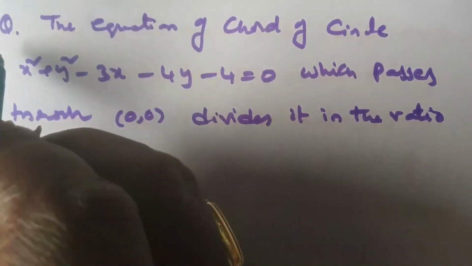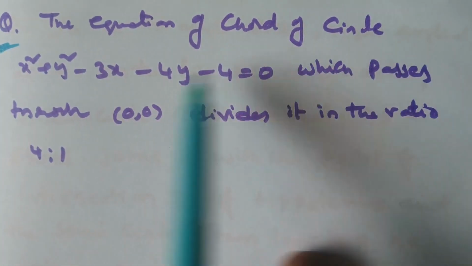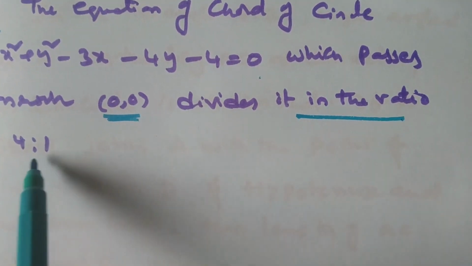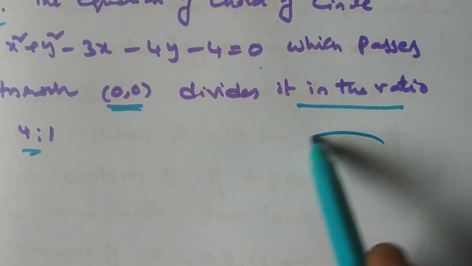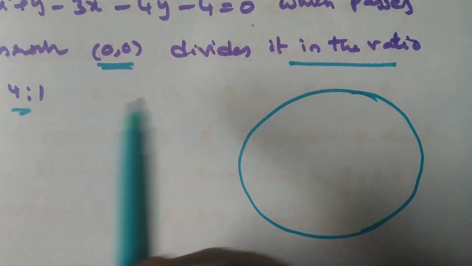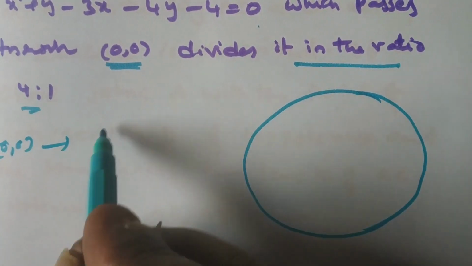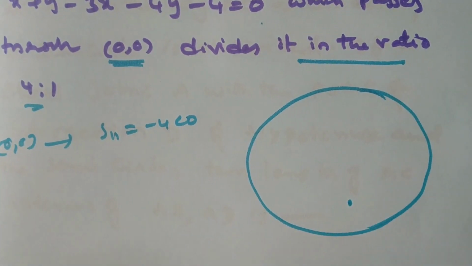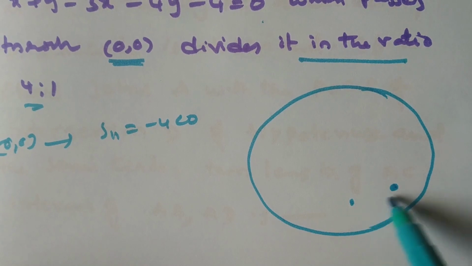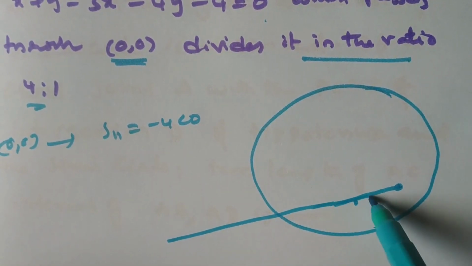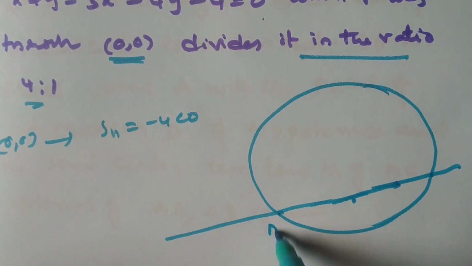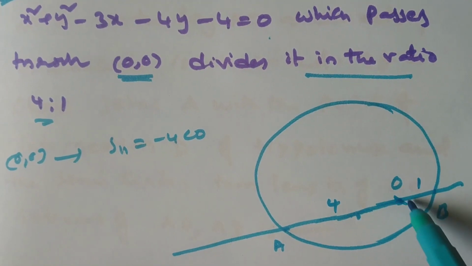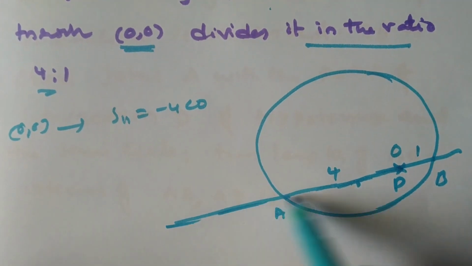Okay, this question. The equation of the chord of the circle which passes through the origin divides it in the ratio 4:1. Suppose this is my circle. Origin, by substituting the origin in the circle equation, S11 is equal to minus 4, this is less than 0. So your origin is inside the circle. Suppose this is the origin. This is my chord AB. This is the origin that divides it in the ratio 4:1. This is the point P. We have to find the equation.